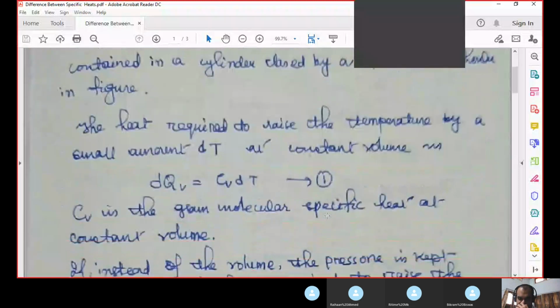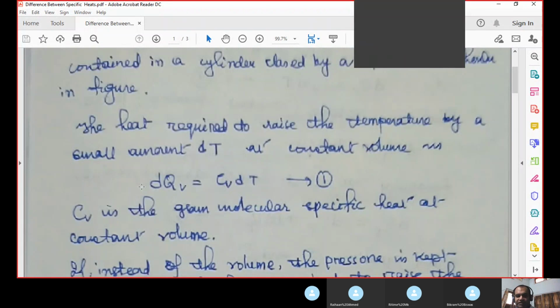Now let us get to the mathematical part of this derivation. The next thing we have written is the heat required to raise the temperature by a small amount dT at constant volume. Heat required to raise the temperature at constant volume is dQv. dQv is equal to Cv dT. So how is this formula coming? We have already learned that